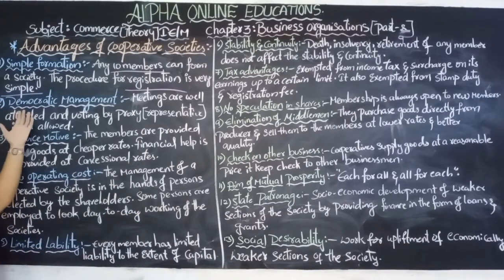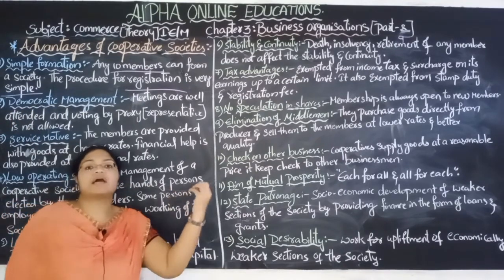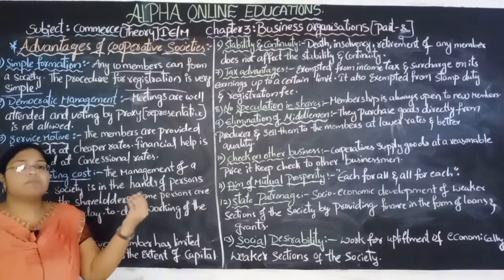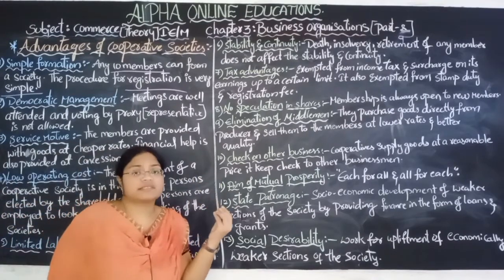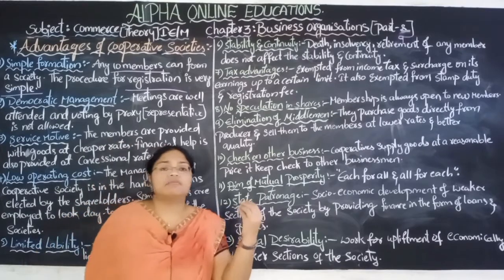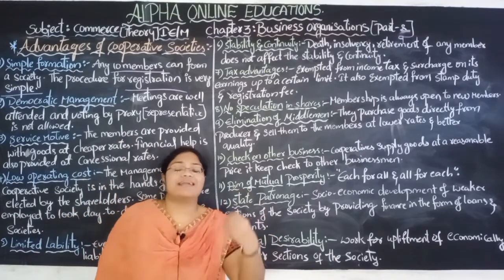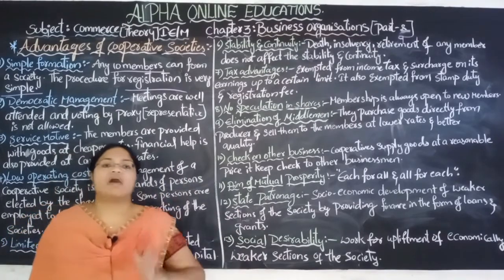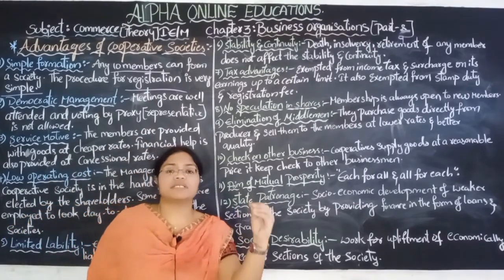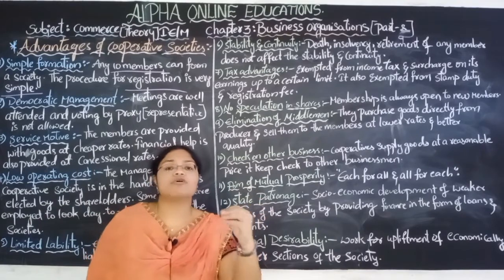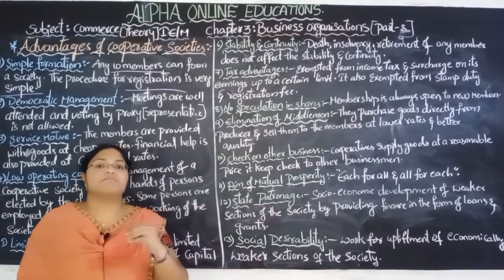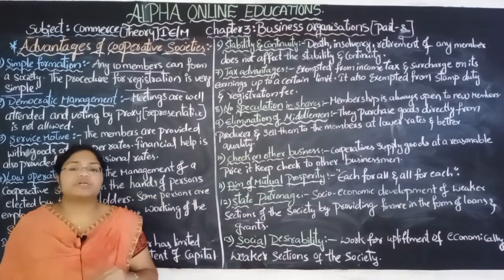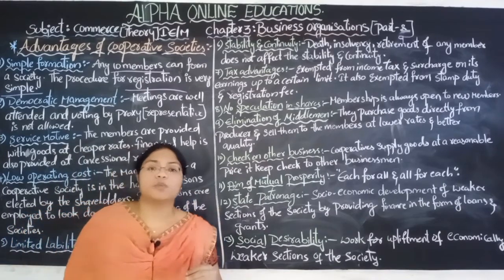The next one is democratic management. In democratic management, every member has a voting right. Every member of the cooperative society can vote and select the candidate. One man, one vote, one value. Every member has a right to select the members of the committee. The managing committee members are selected by the voting process.